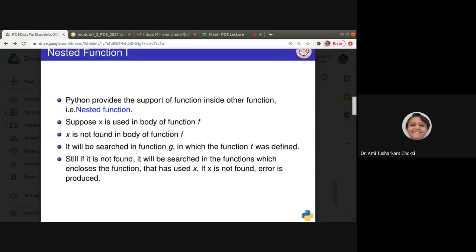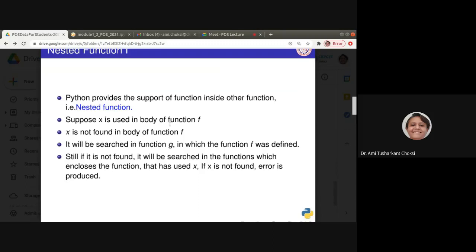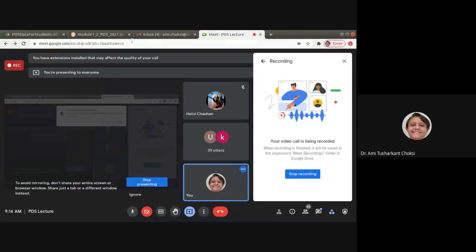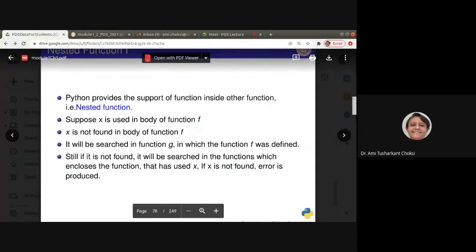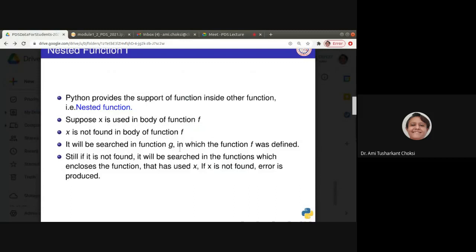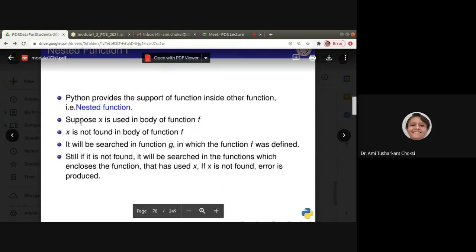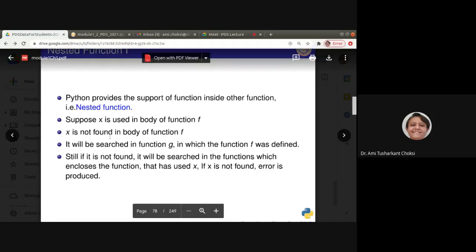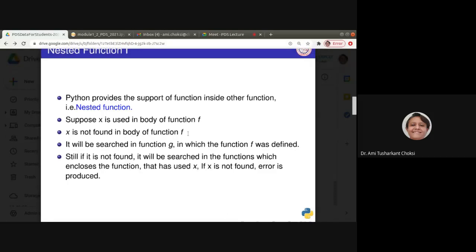Suppose x is used in the body of function f, and x is not found in the body of function f.